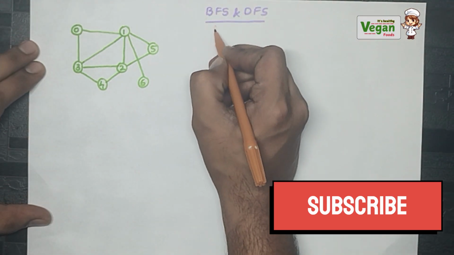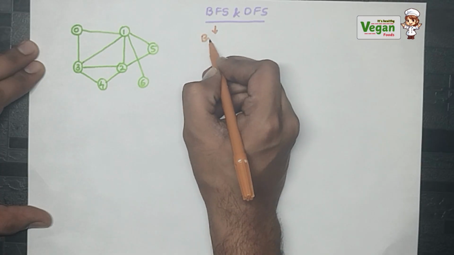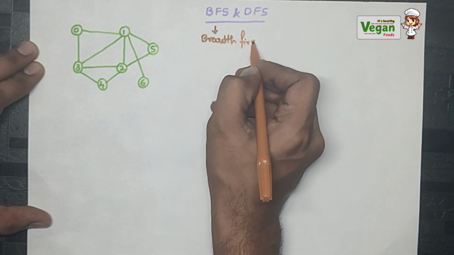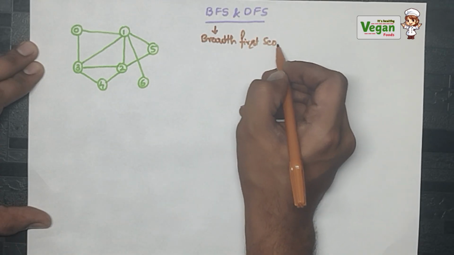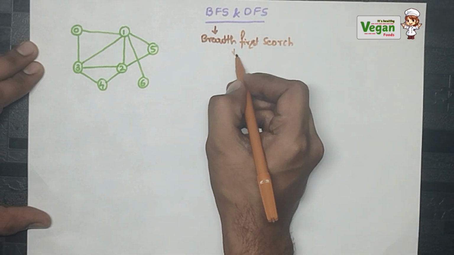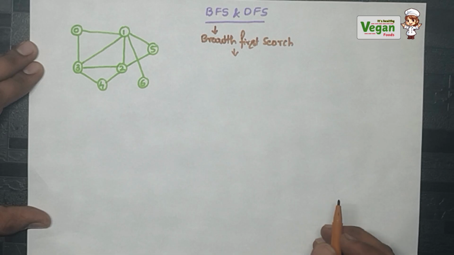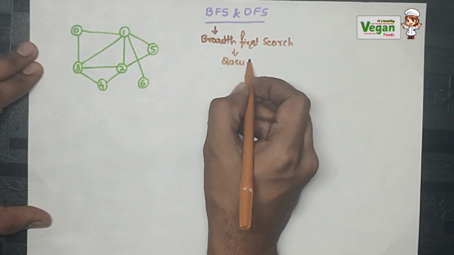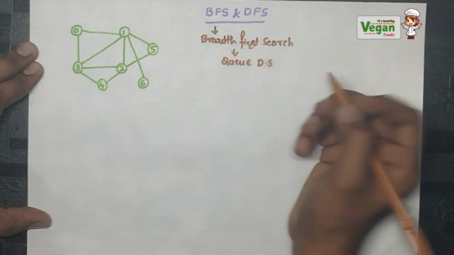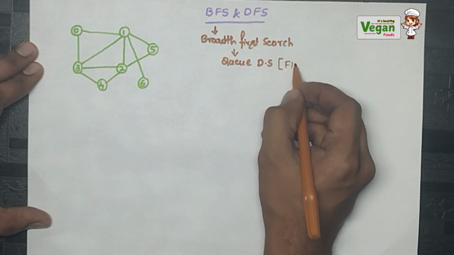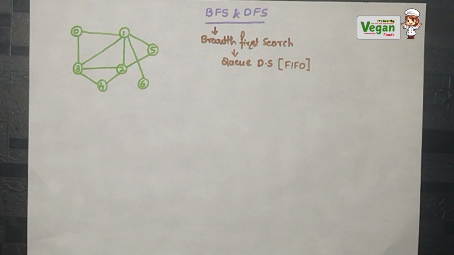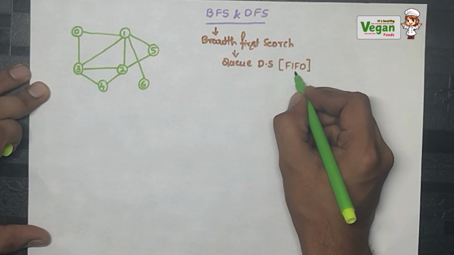Now, what is BFS? BFS is the breadth first search algorithm, and this breadth first search algorithm will be following the queue data structure and the FIFO principle. What is the FIFO principle? The FIFO principle can also be called the first in first out principle.